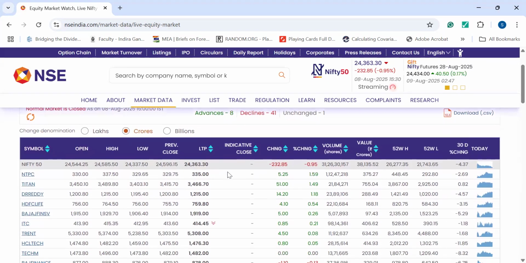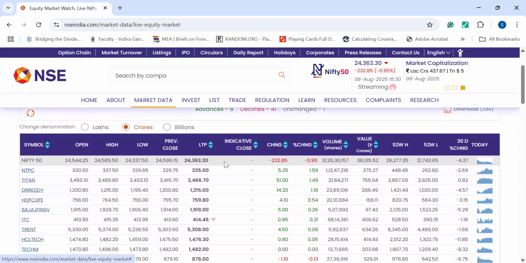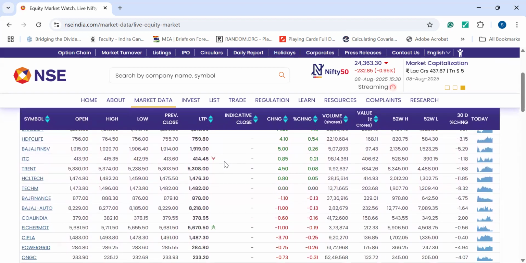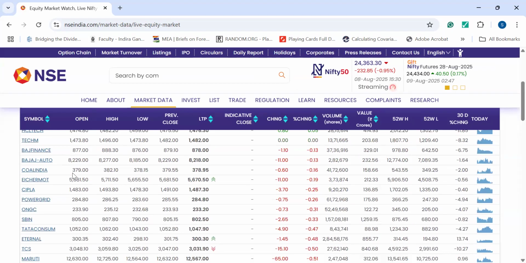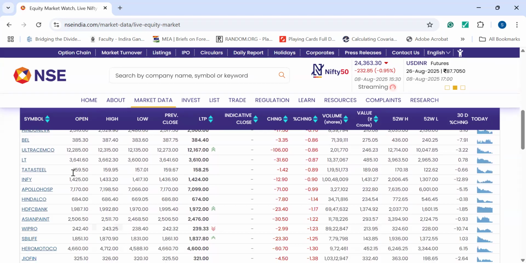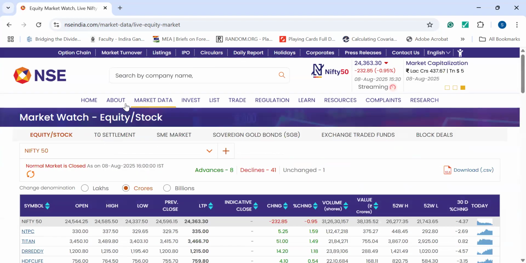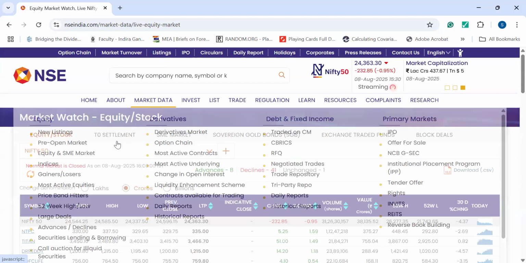Okay. So below, if you go, you will find these are those companies and how much percentage change has happened, their prices, their highest level or the previous close. Every data is written here. Okay. ITC, Cipla, ONGC, all these companies, these are 50 big Nifty 50 companies. Next, I would go for indices.